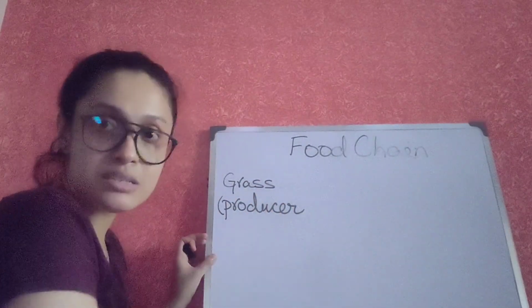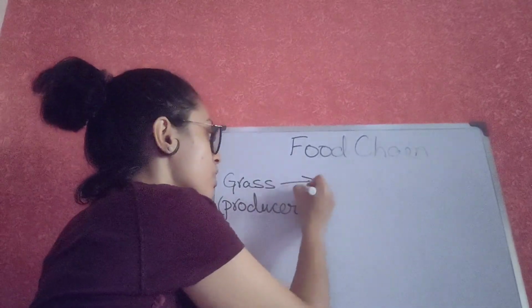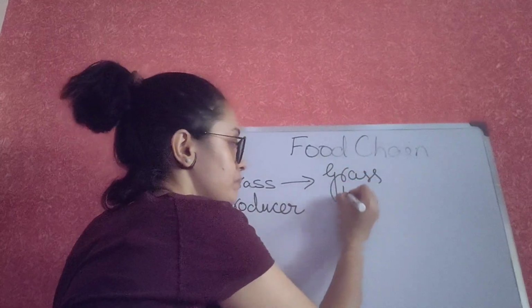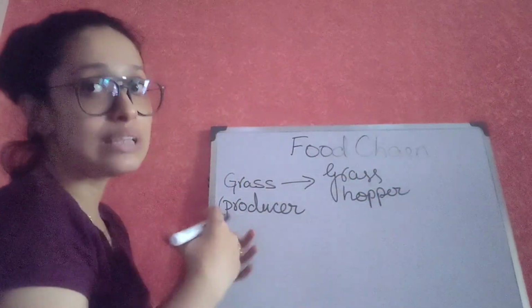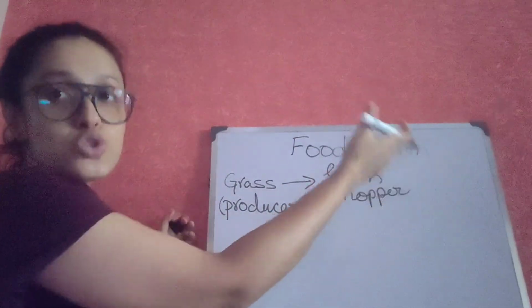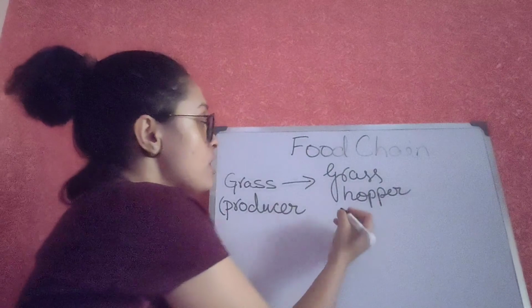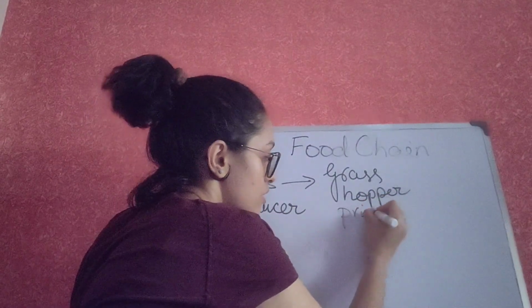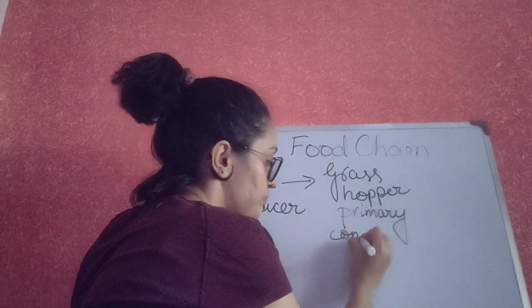Now this grass will be fed upon by a grasshopper. Now this grasshopper, as it belongs to trophic level 2 and it directly feeds upon the grass, I can call it primary consumer.